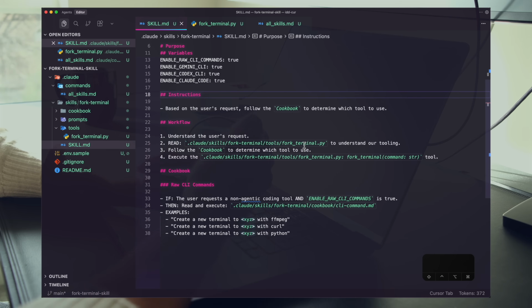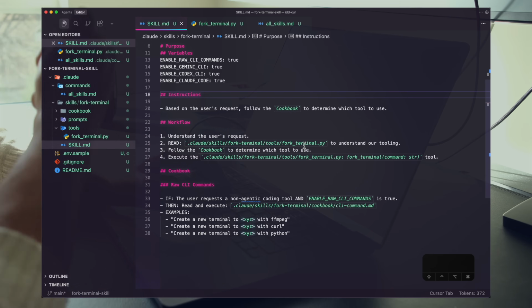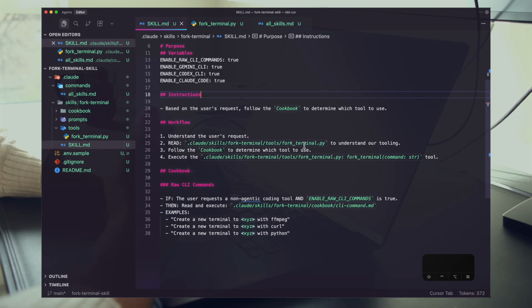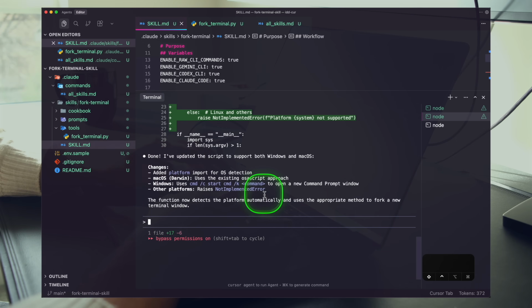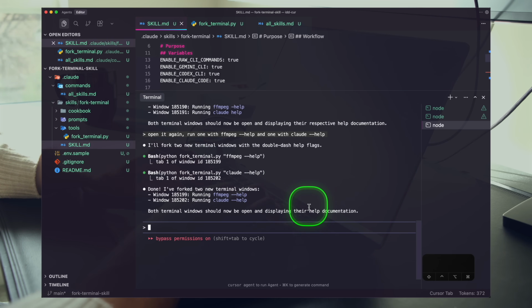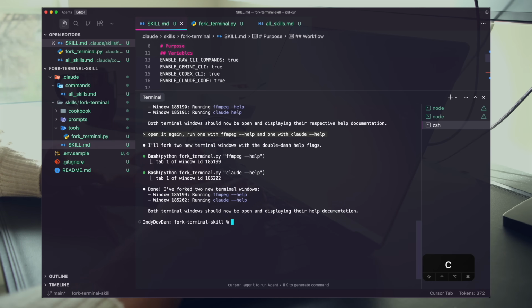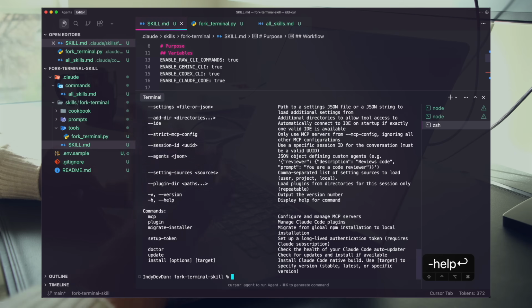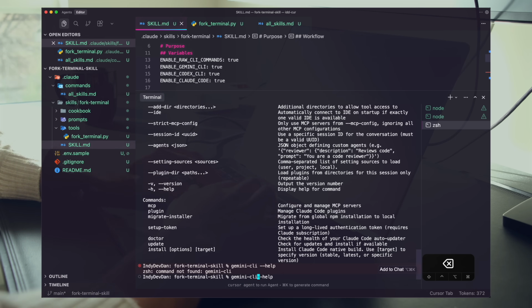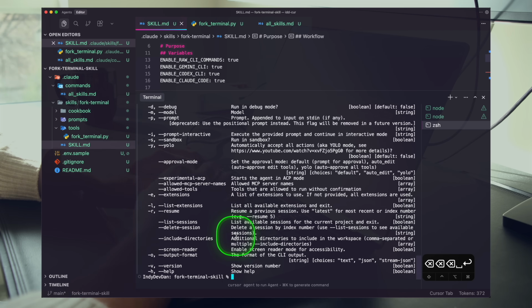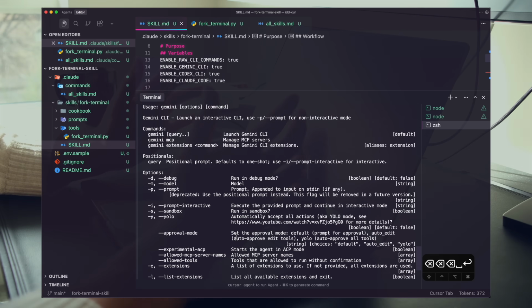I want to improve this workflow a little bit. I want our agent to always understand the command we're trying to run before it kicks it off. So what do I mean by that? Every proper CLI comes with this dash dash help, right? So for Claude, we can do dash dash help and it gives us a bunch of information. You can do this for Gemini CLI. You can do this for any tool and get an understanding of what's going on.